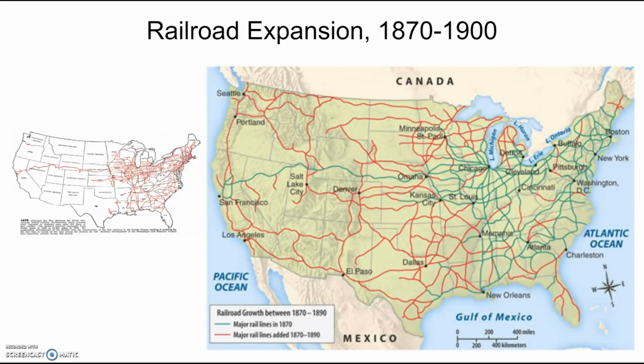We're going to look at a comparison here of railroads. So this map here on the left hand side is a map we saw earlier. There was one transcontinental railroad in 1870, the one that was completed in 1869. By 1890, all these red lines represent other transcontinental railroads that link the United States from east and west. The green one here was the original one.